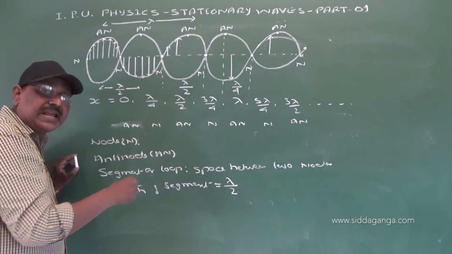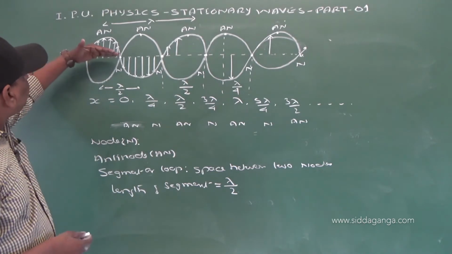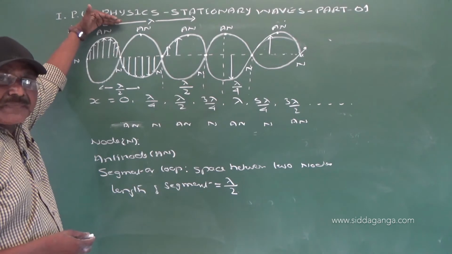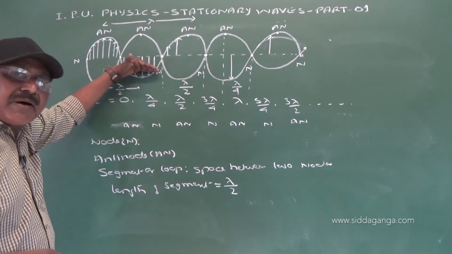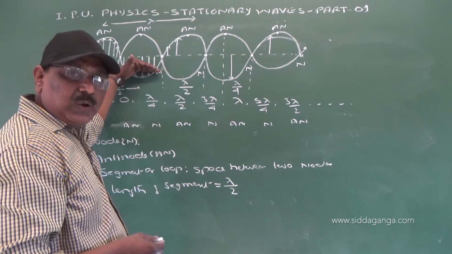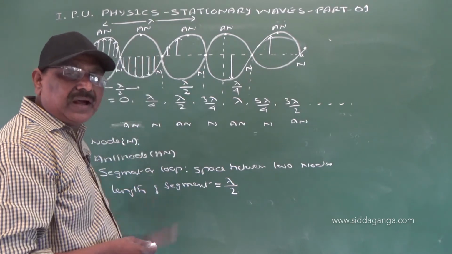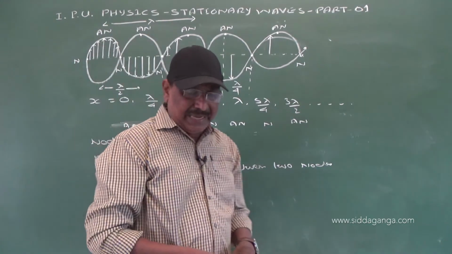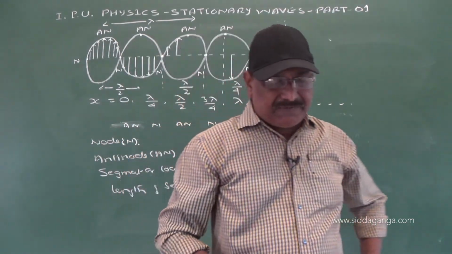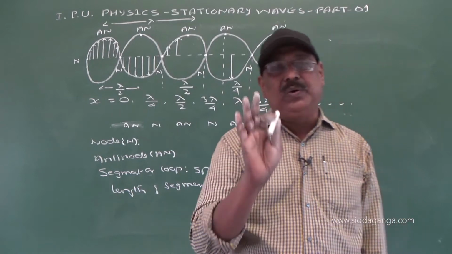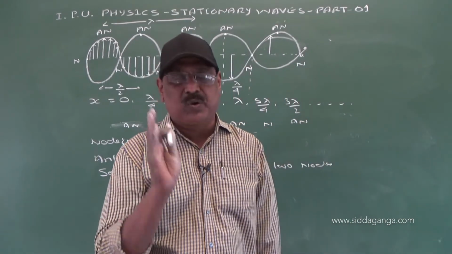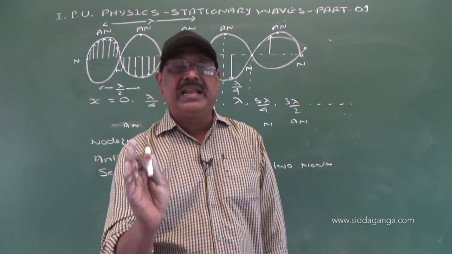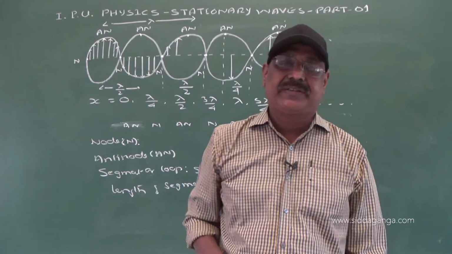But when we consider the particles in adjacent or neighboring loops, they have a phase difference of pi or 180 degrees, because the moment when the particles in one loop are moving in upward direction, that's the same moment the particles in the next adjacent loop start moving in a vertically downward direction, right? So a stationary wave is formed due to superposition of two identical progressive waves traveling in opposite directions.